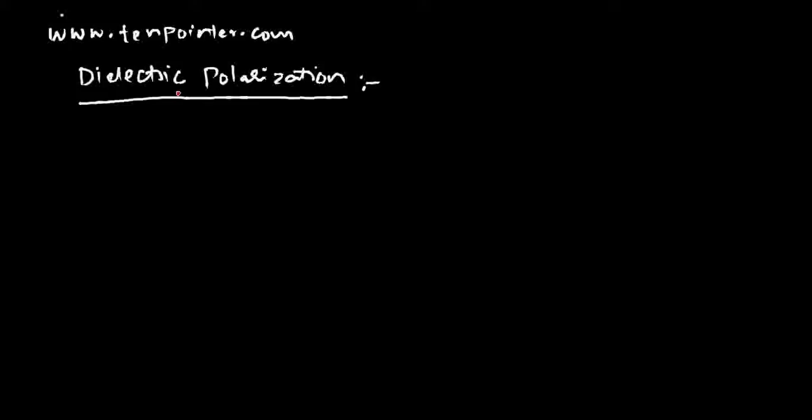So when do you say that a dielectric is polarized? A dielectric is said to be polarized when it is placed in a strong electric field. When a very high electric field, not even a moderate electric field, is applied onto an insulator, is applied onto a dielectric, then we say that the dielectric is polarized.